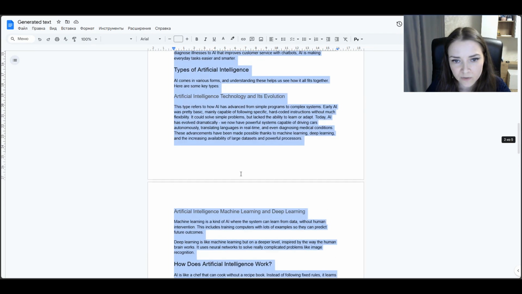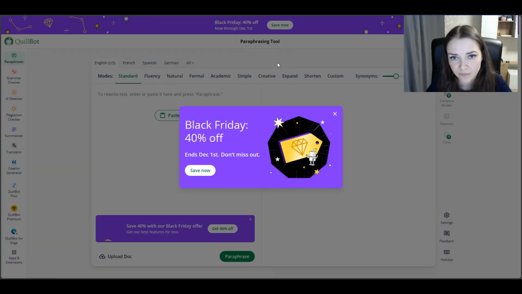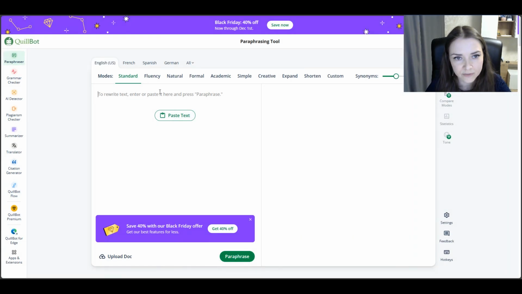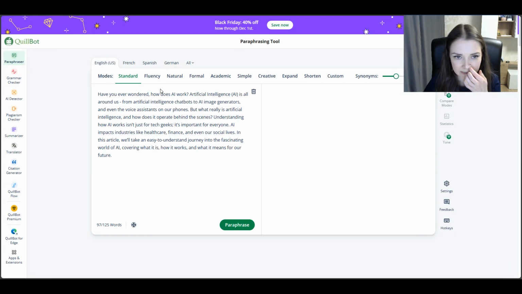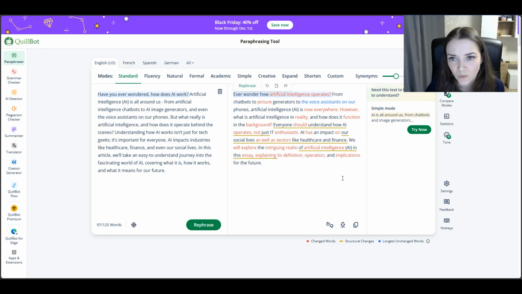Okay, now let's edit the text that we wrote with the help of some tools. What I do in my work, I copy paragraph by paragraph and insert them in the services. Let's start with paraphrasing tool, Quillbot. I paste it here, click paraphrase, and what it does, it just changes some words, some word combinations to their synonyms. It is a very good tool, but it is still detected by AI.